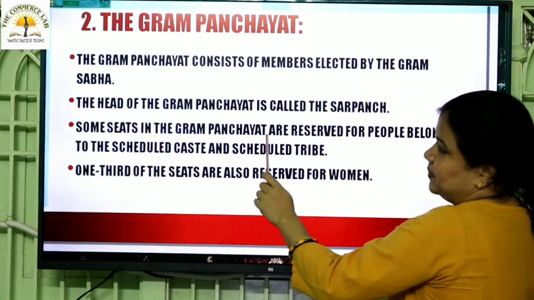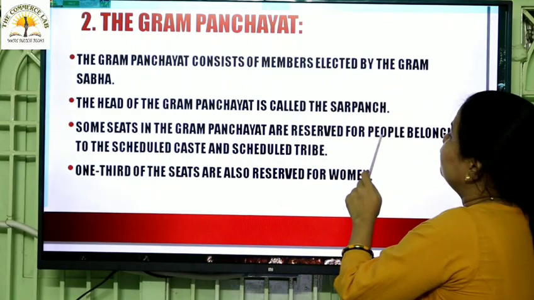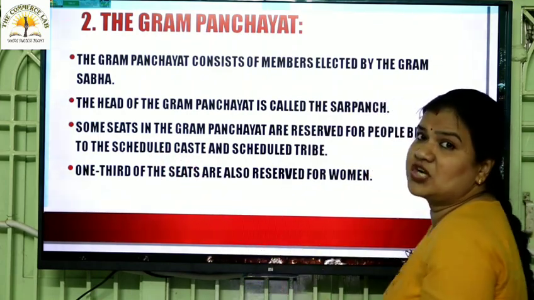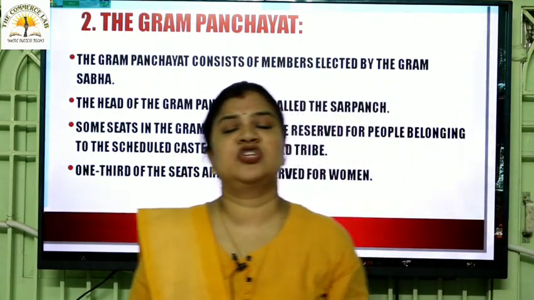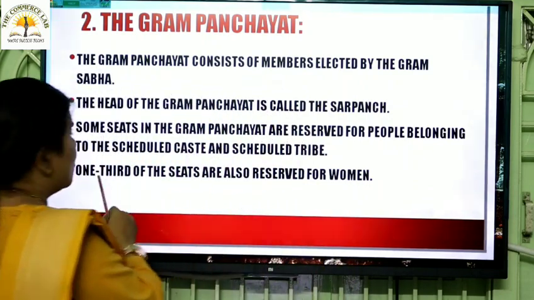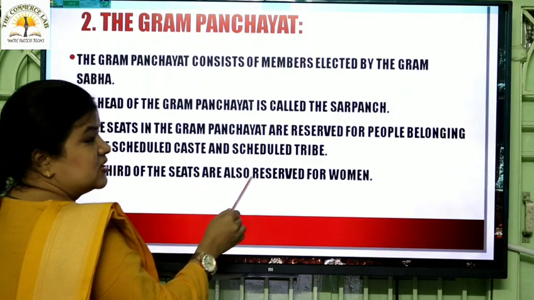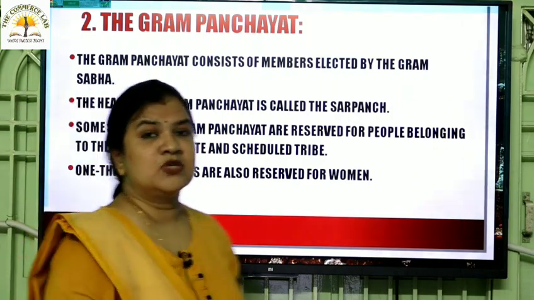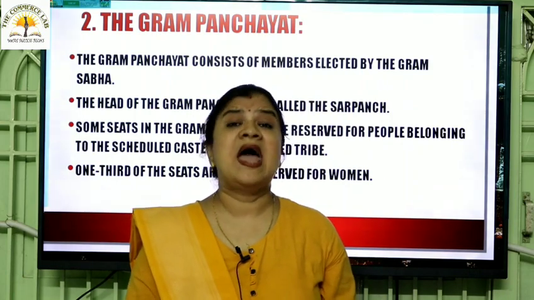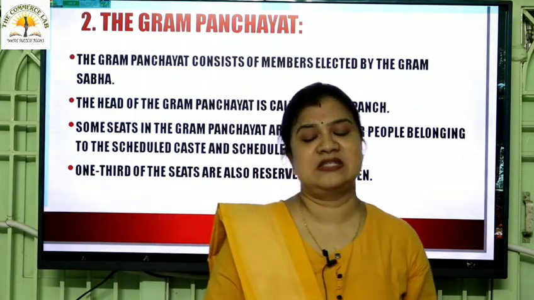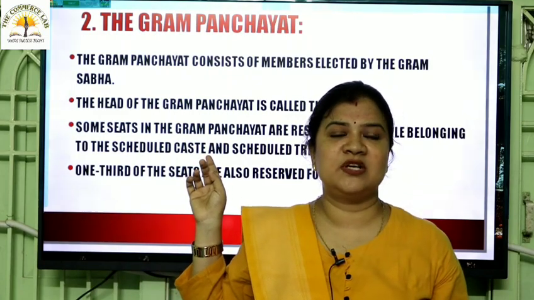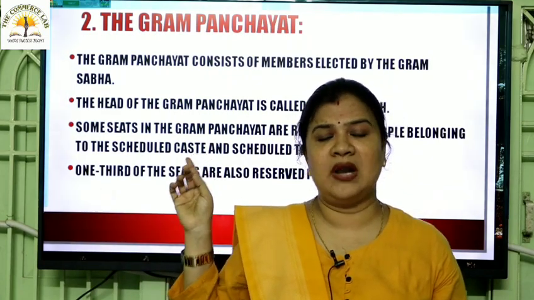Some seats in the Gram Panchayat are reserved for the people belonging to whom? Scheduled caste and scheduled tribe. Some of the seats are reserved for the scheduled caste and the scheduled tribe category. Next, one third of the seats are also reserved for women. So some seats are reserved for scheduled caste and scheduled tribe, and one third of the seats are reserved for women. Right? This is very simple, needs no more explanation. Shall I proceed? I hope you all are understanding.